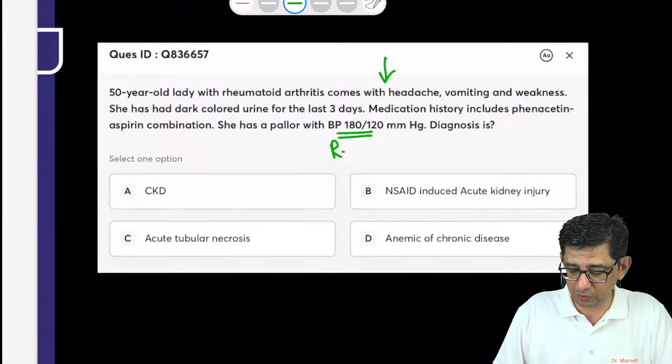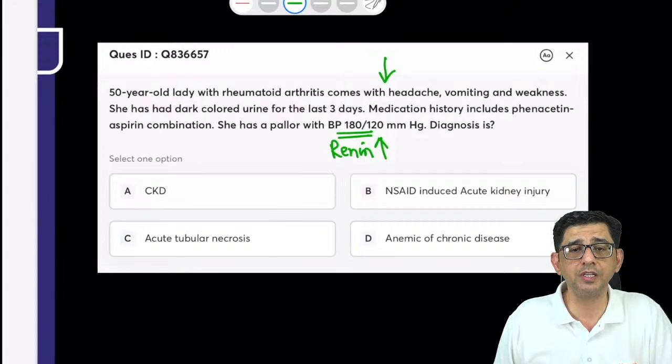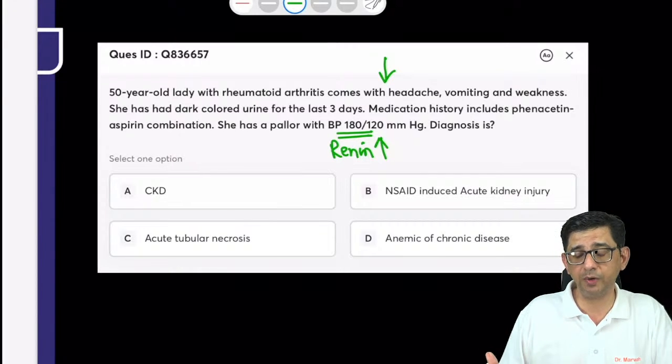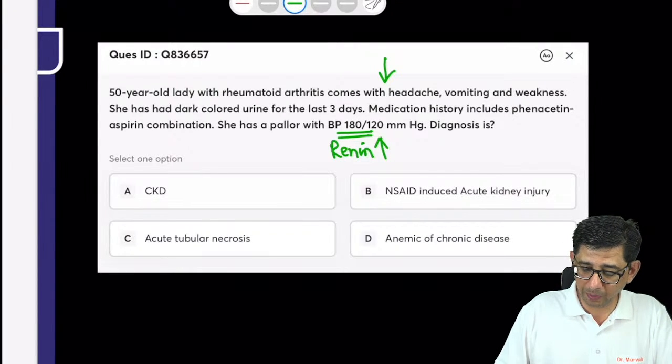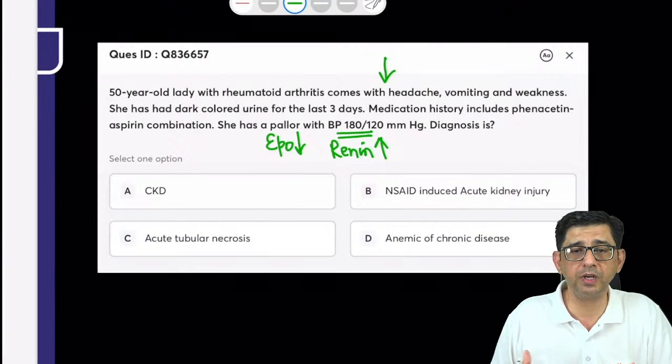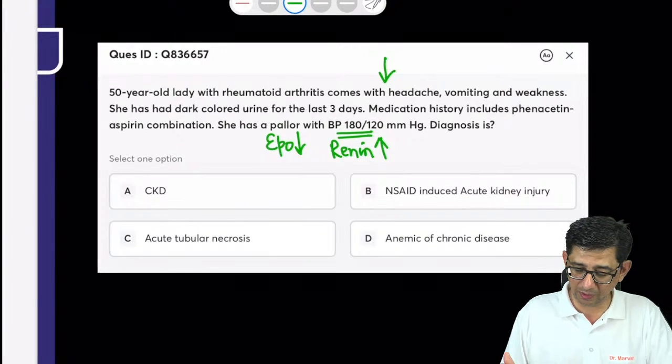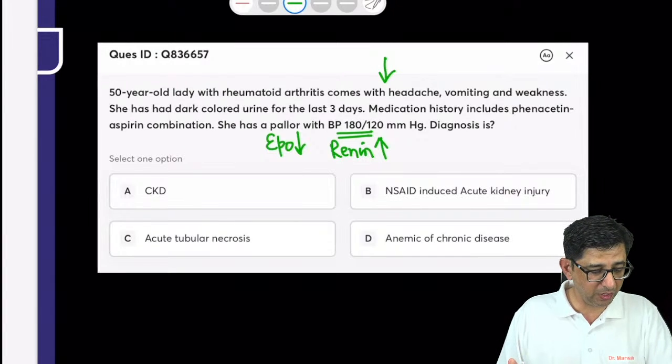Every time there's damage to the kidney, a high renin state would come, and that high renin state will explain the presence of hypertension. And there is a pallor also. The reason for that pallor can be that erythropoietin production from the kidney can be hampered if the kidney is affected. And let's look at the quick votings.